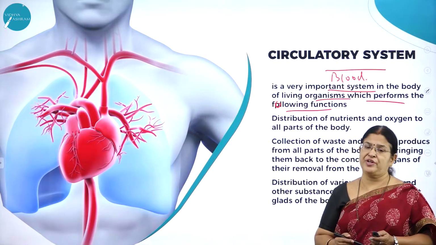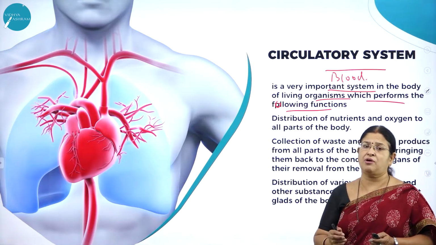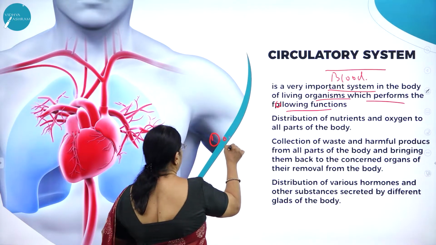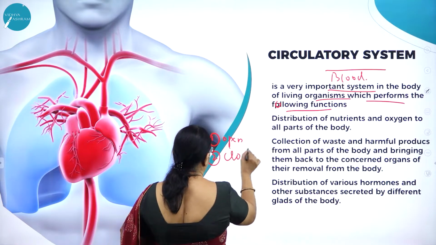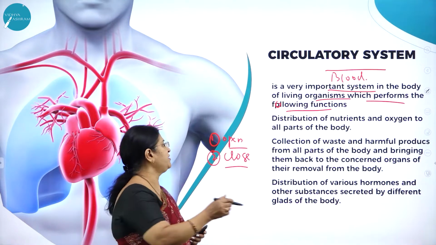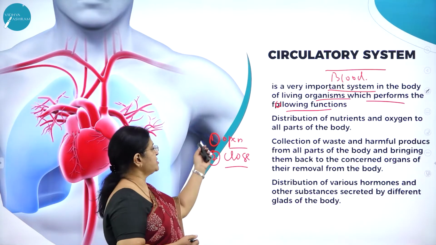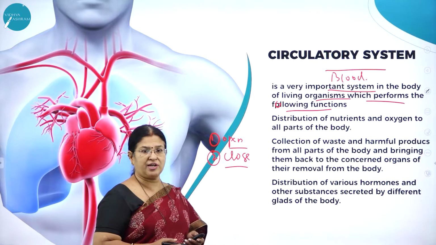Hope you remember when you studied a chapter called Animal Kingdom, circulatory systems are of two types. What are they? One is called the open circulatory system and the second one is called the closed circulatory system. What is the difference between this open and closed circulatory system? Some organisms have open circulatory system and some have closed circulatory system.